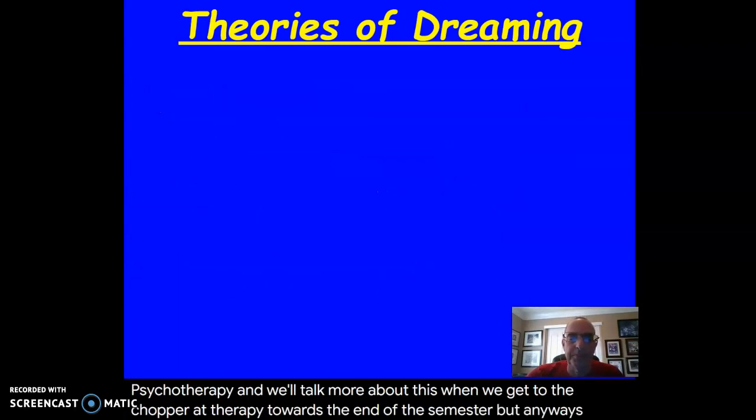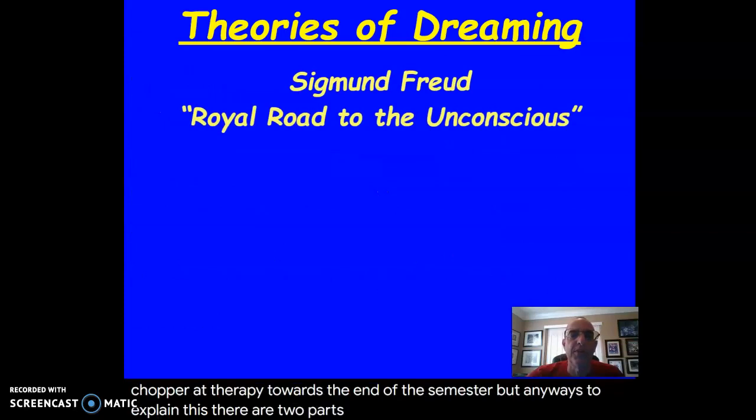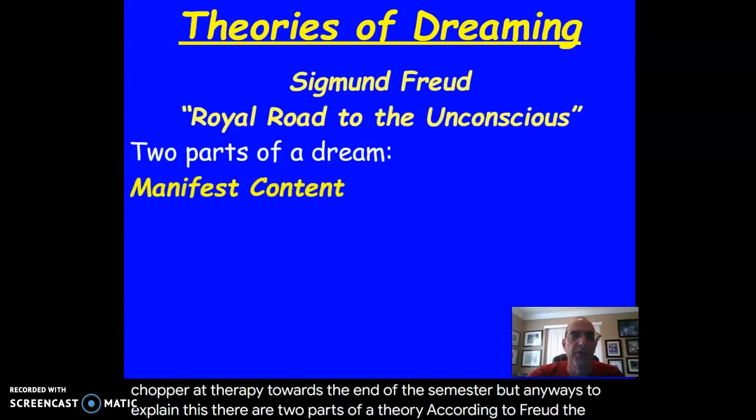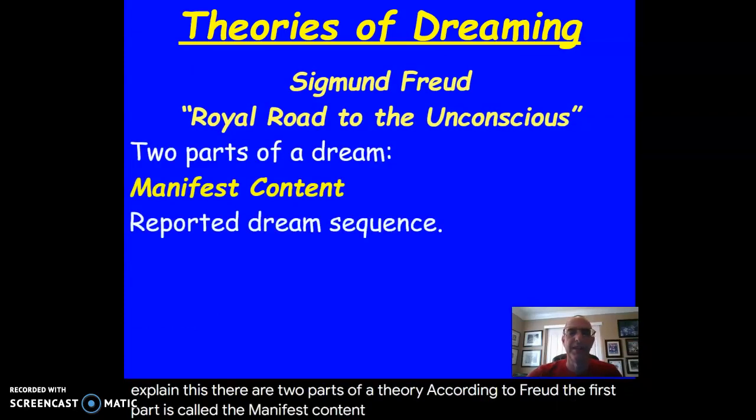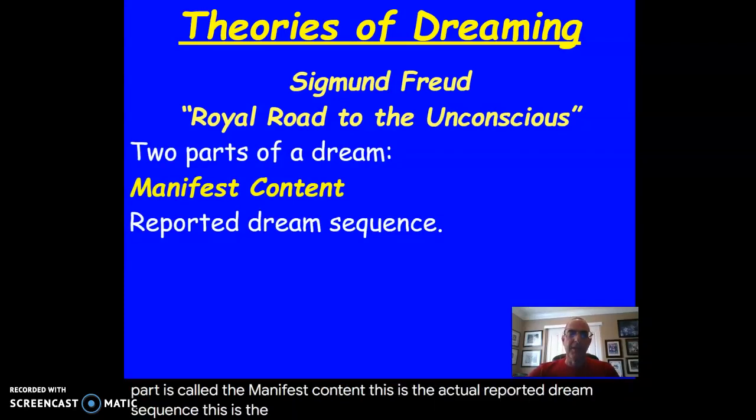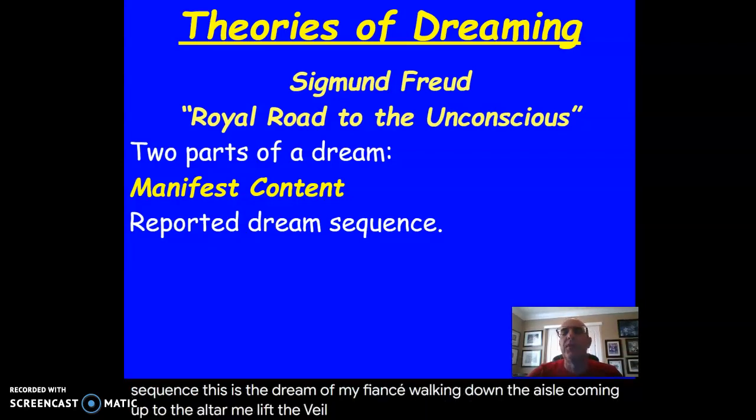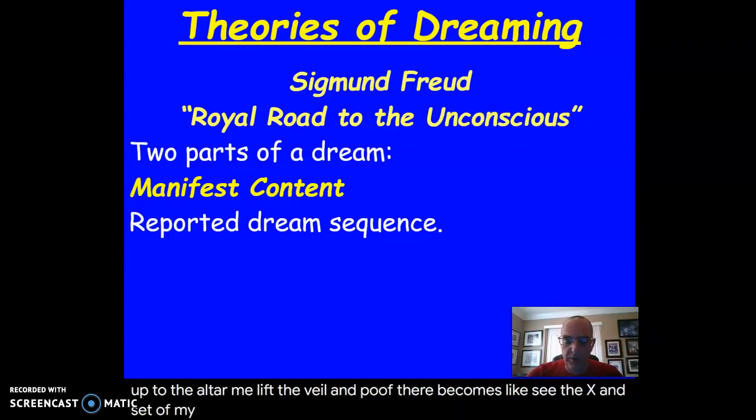But anyways, to explain this, there are two parts of the theory according to Freud. The first part is called the manifest content. This is the actual reported dream sequence. This is the dream of my fiance walking down the aisle, coming up to the altar, me lifting up the veil, and poof, I see the ex instead of my current girlfriend, or current fiance, I should say.